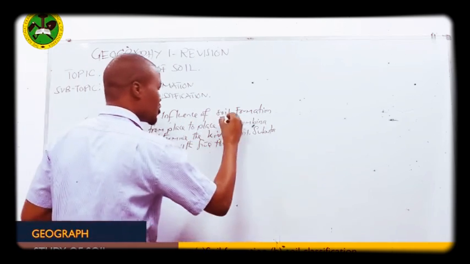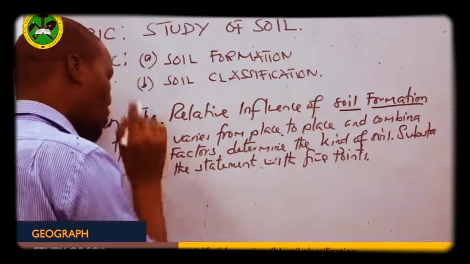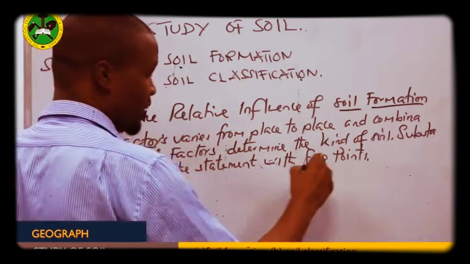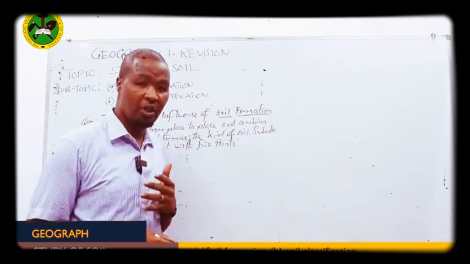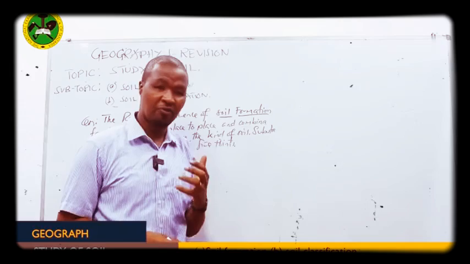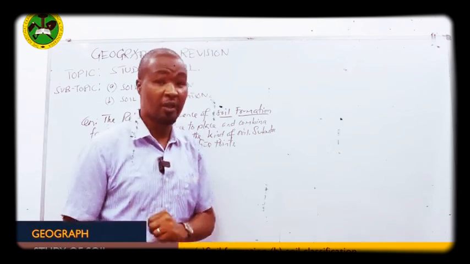Substantiate the statement with 5 points. So the key need of the question right now is to explain factors for soil formation as the determinant of the different kinds of soil.